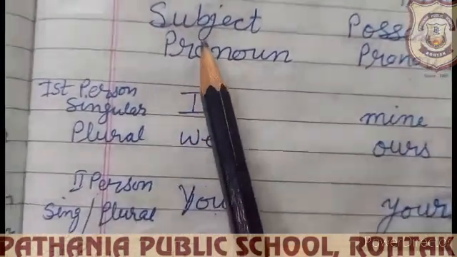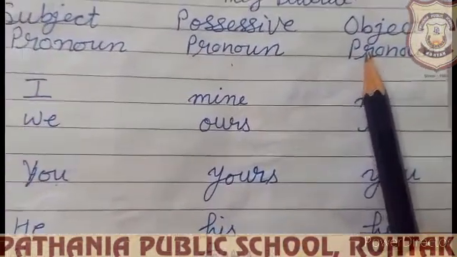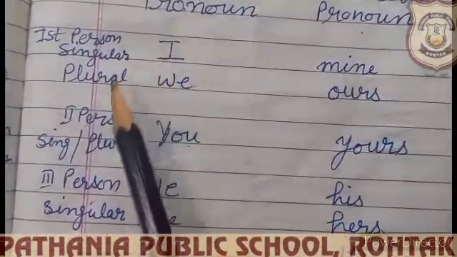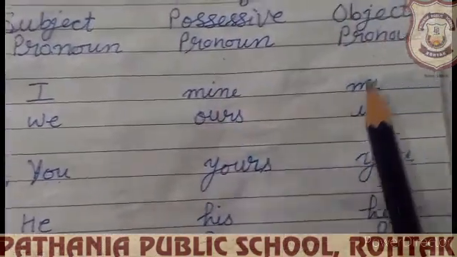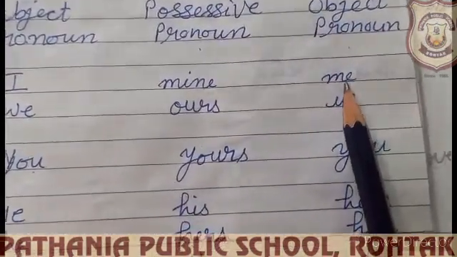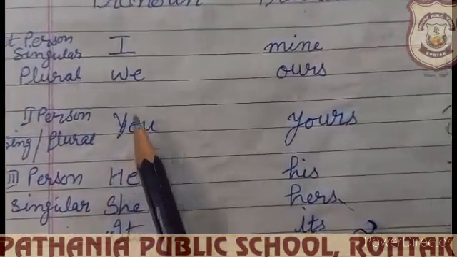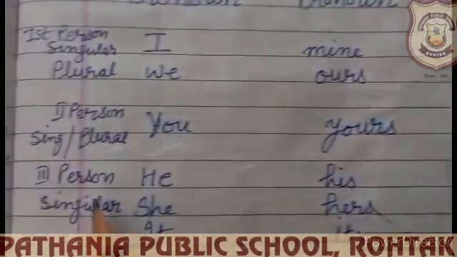Now this is the table: subject pronoun, possessive pronoun, object pronoun. First person singular I, plural we. Possessive will be mine, ours. Object pronoun will be me, us. Second person singular and plural both you. Yours is possessive, you is object pronoun.